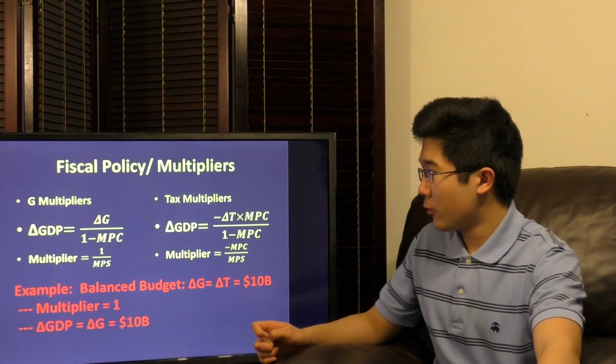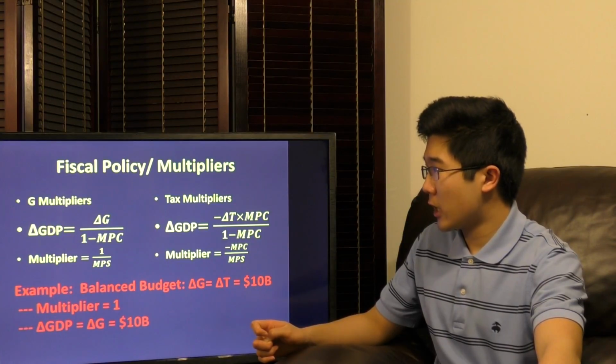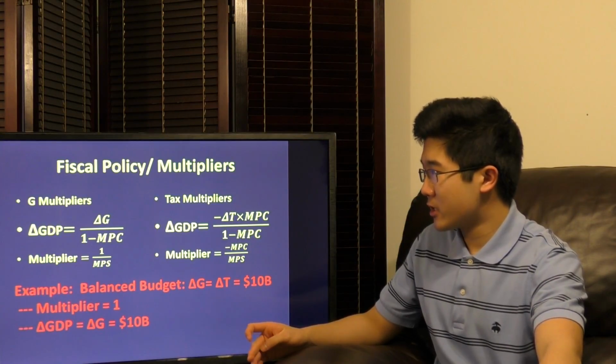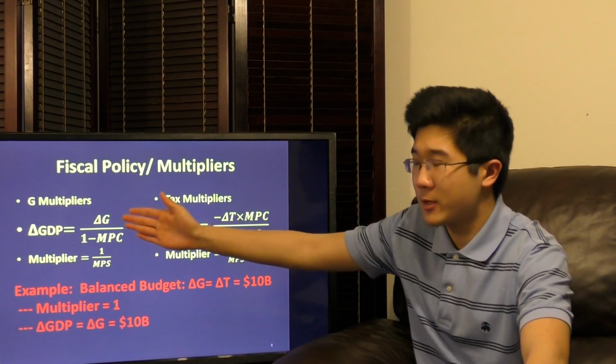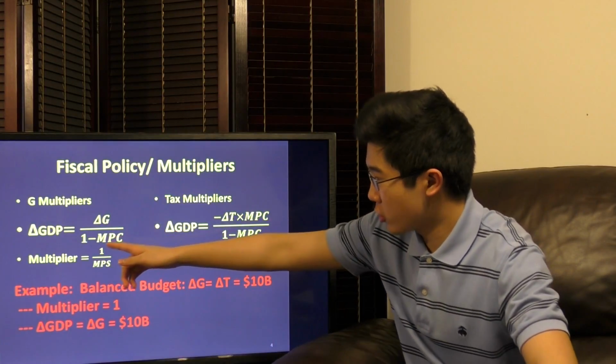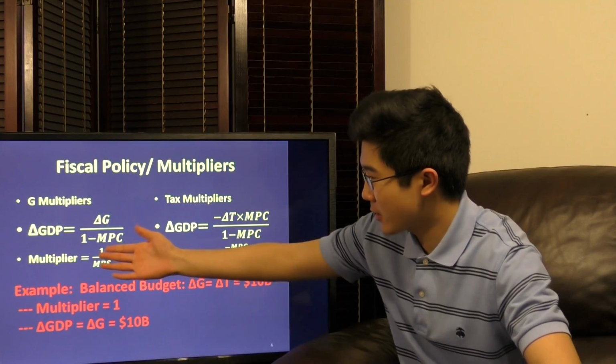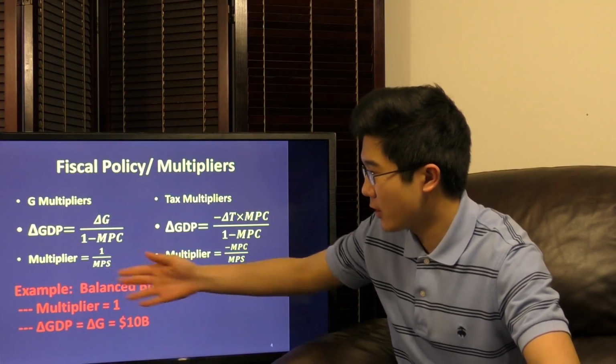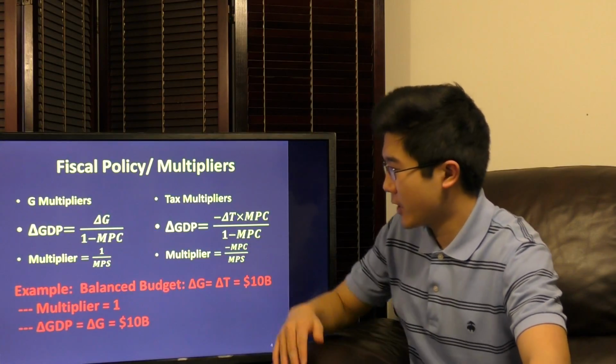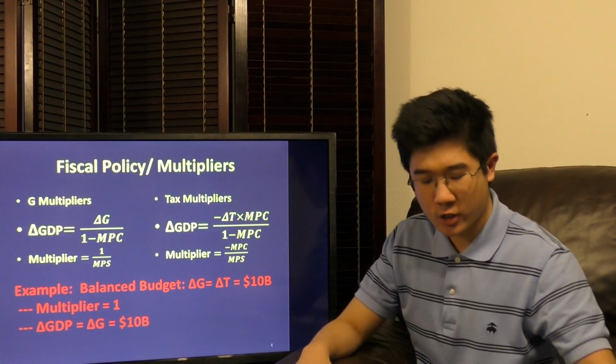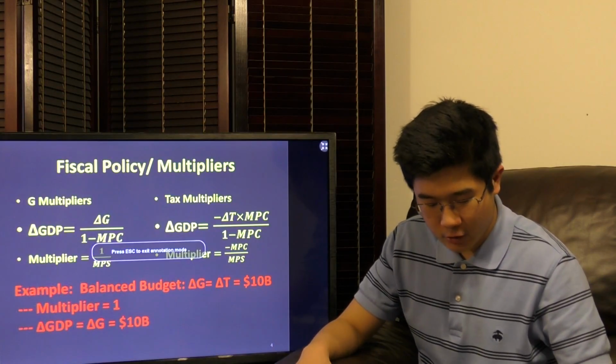Government spending is when the government spends money directly in the economy. The change in GDP equals the change in government spending over 1 minus the marginal propensity to consume. Basically, this denominator is the marginal propensity to save, and so the multiplier is basically 1 over MPS. The reason for this is that we see a geometric sequence occur.